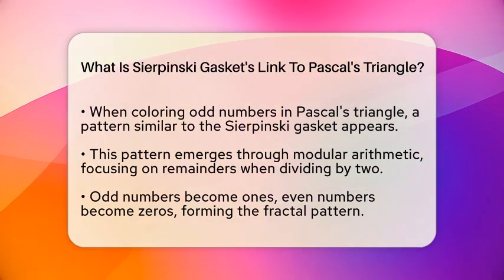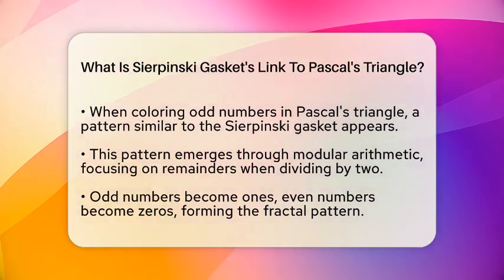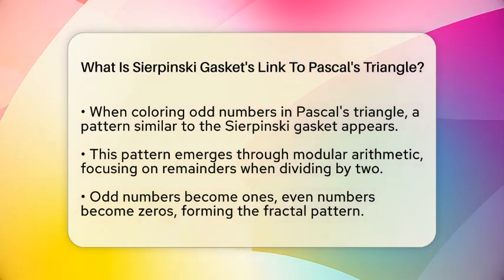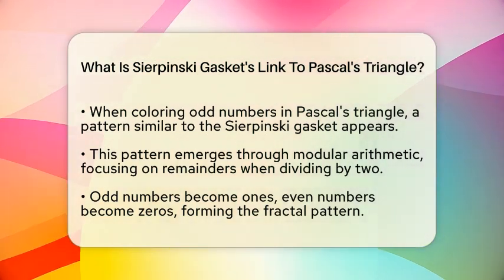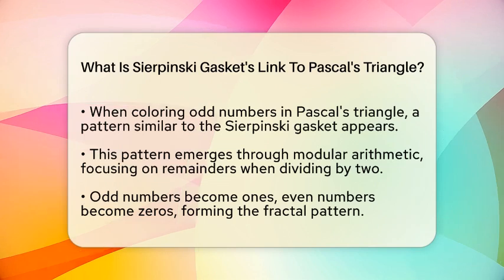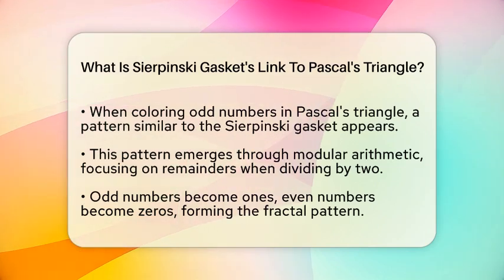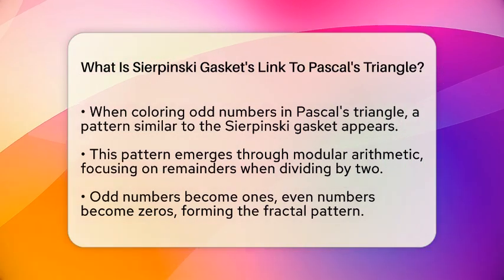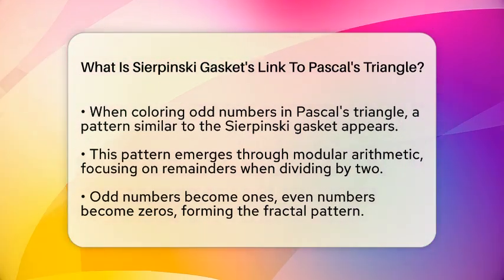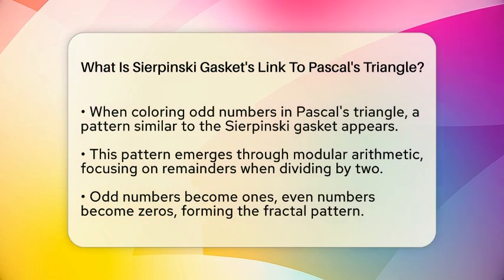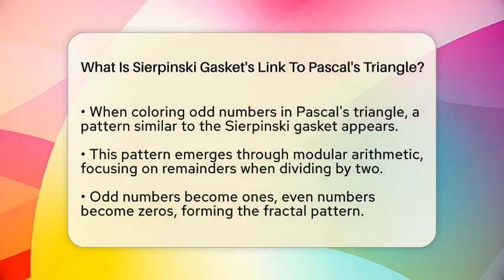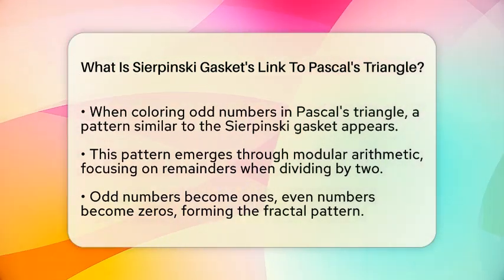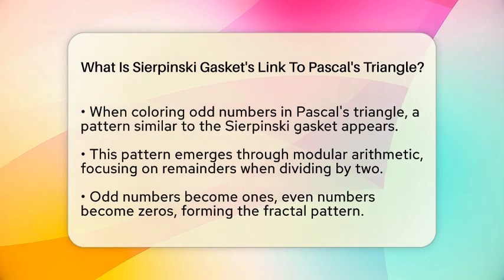This happens because of something called modular arithmetic, which is a way of looking at numbers based on their remainders when divided by 2. When you look at Pascal's triangle modulo 2, the odd numbers become 1s and the even numbers become 0s. The 0s form the empty spaces and the 1s form the filled parts of the fractal. This pattern repeats itself at every scale, creating the self-similar shape of the Sierpinski Gasket.